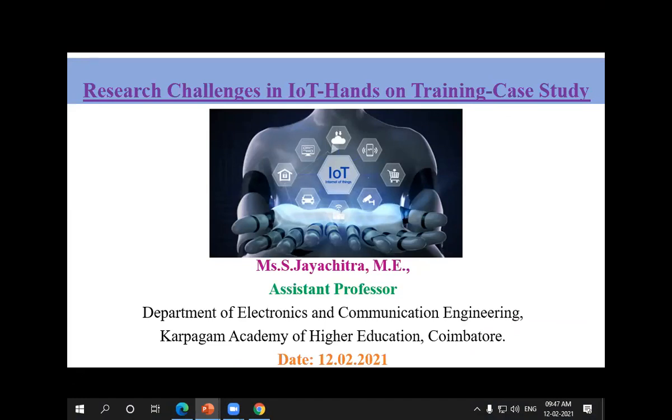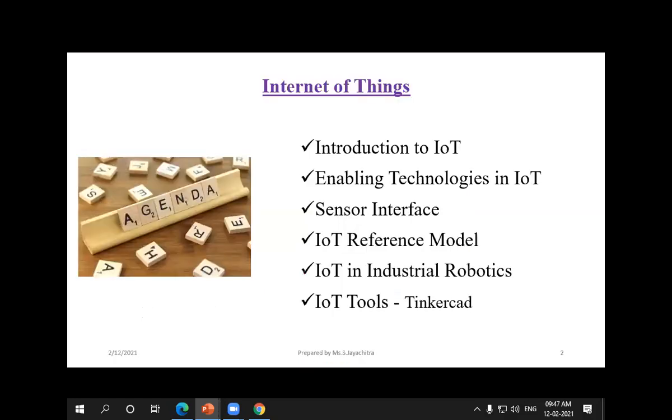Today, let us have a discussion about the research challenges in IoT, and also we can give the hands-on session through this open source software tool. So this is my agenda of Internet of Things. Let us have an introduction about IoT and what are the enabling technologies in IoT, and how the sensors are interfaced in medical applications or else industrial applications, and how we are monitoring the information. Like that, we can discuss, and also how the IoT model, that is nothing but the architecture.